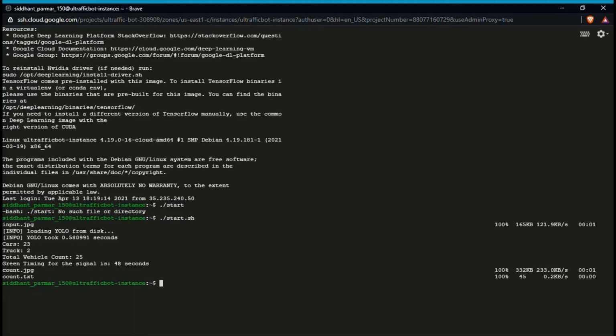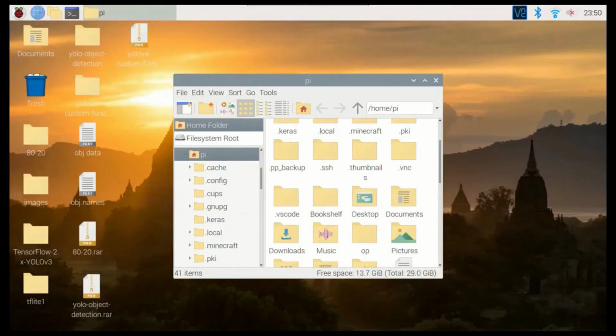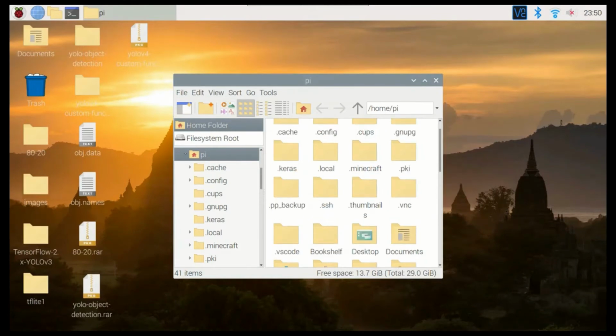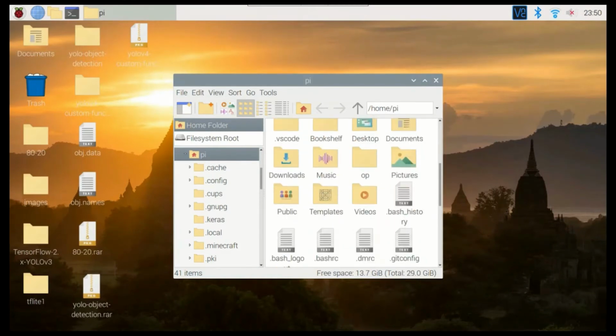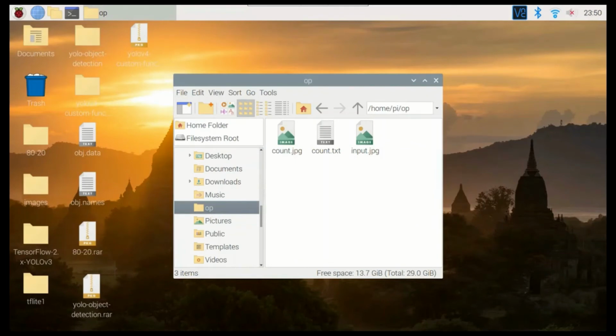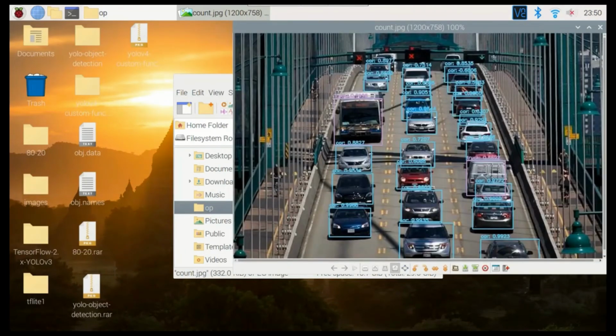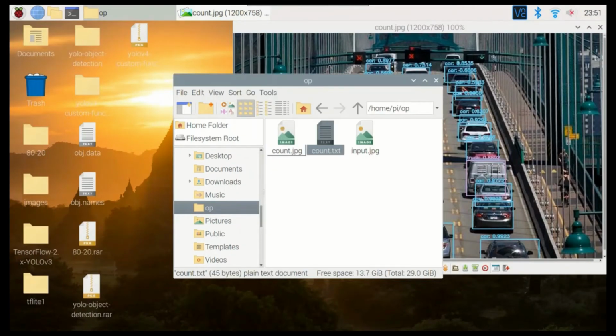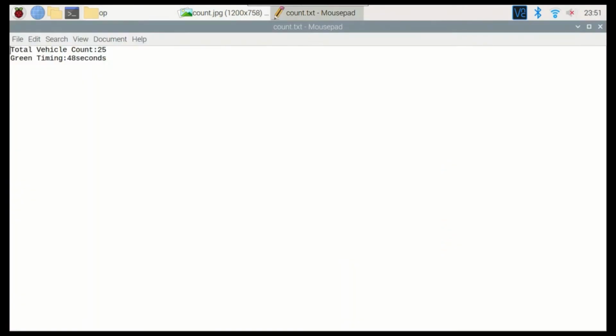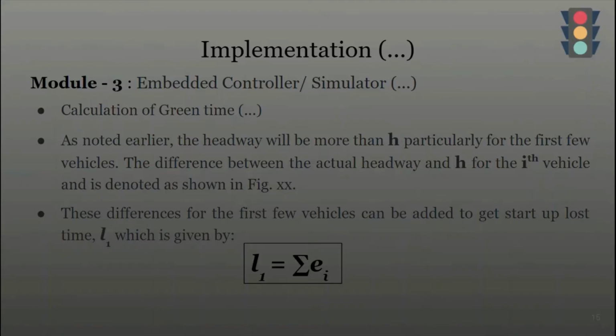So we will move on to the Raspberry Pi interface. Again we are inside the Raspberry Pi to check whether the information that we generated on the Google Cloud has reached the Raspberry Pi or not. As you can see here, in the OP folder we can see the processed image. Inside this file count.txt we can see the total vehicle count and the green timing, which has been allocated as 48 seconds. Here you can see the formula that we've used for the calculation of the green time.